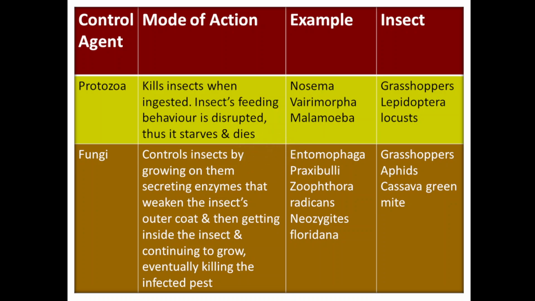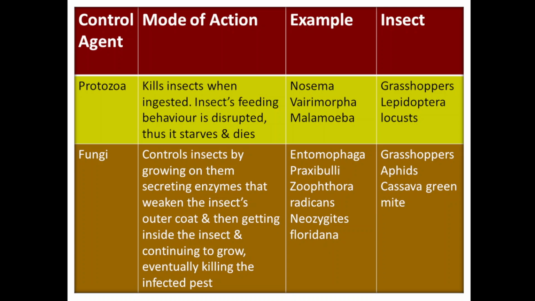Now another example of a control agent is protozoa, which kill insects when ingested. The insect's feeding behavior is disrupted, thus it starves and dies. Again, when these protozoans are ingested by the insect or pest, their feeding behavior is disrupted and they starve and die. Nosema, Vairimorpha and Malamoeba, all these are examples of protozoa, and they will kill grasshopper, Lepidoptera and locust.